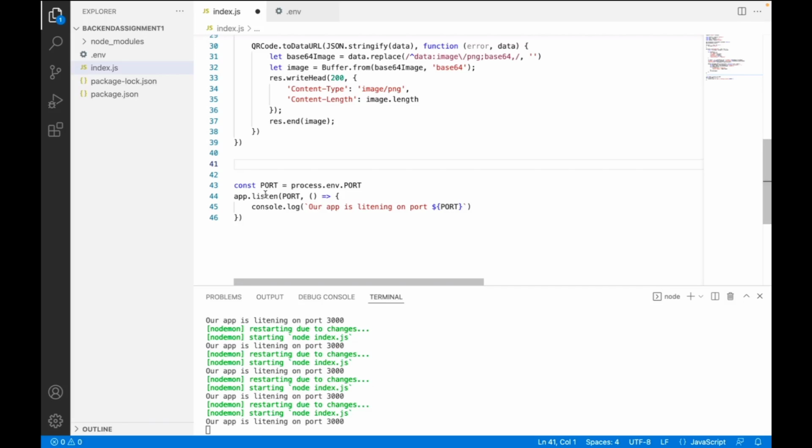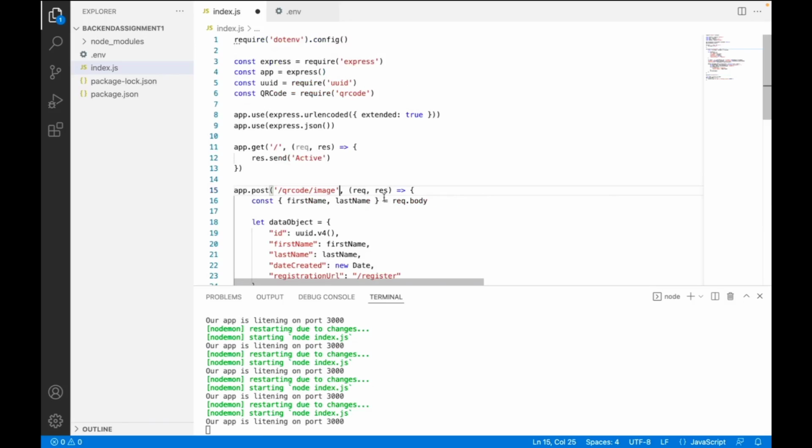Of course, you won't want to call your routes like this. This is not nice. Instead, you can have something like QR code slash QR slash link, just to say this is getting us the link. This is getting us the image itself, so you probably want to change this to QR code image.